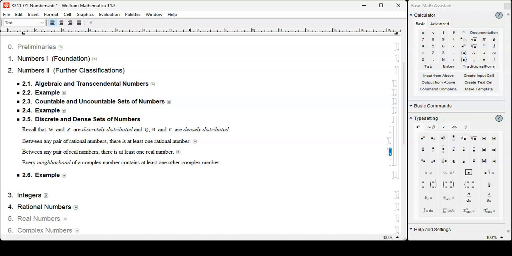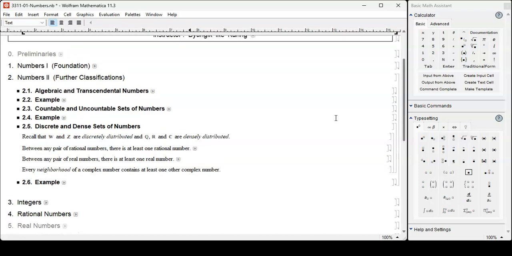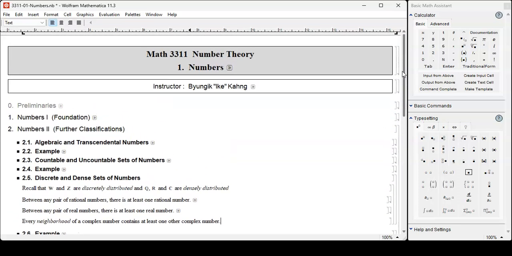Okay, all right. These two, they're linearly ordered, so you have the concept of between. For complex numbers, you can't do that, so I use the term neighborhood. I think it's better to visualize this rather than using some algebraic or analytical expression. So for rational or real, suppose this is a line, we have A here, and then we have B there, and then there's at least one in between. It doesn't have to be precisely half.